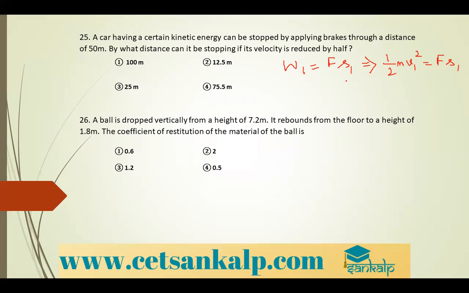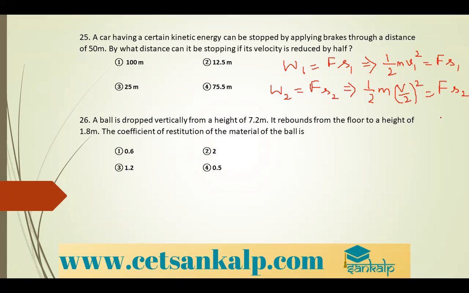In the second case, W2 is equal to F into S2. But in that particular case, W can be written as half M into V by 2 the whole square, is equal to F S2.